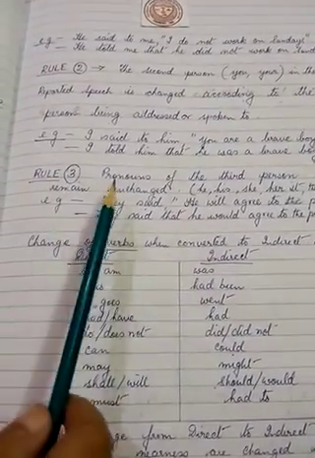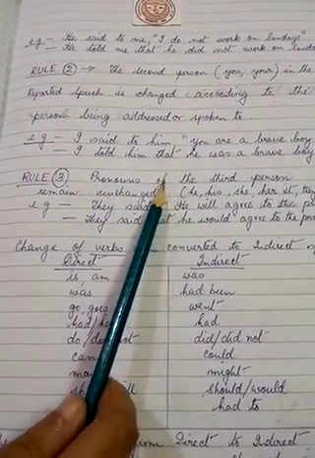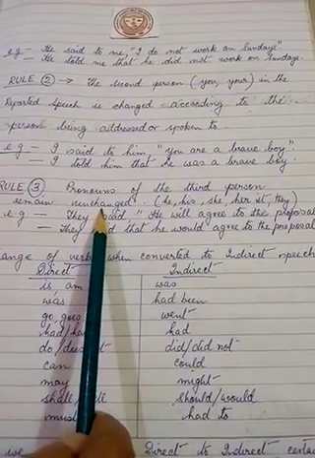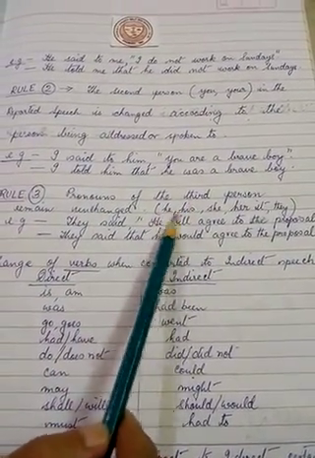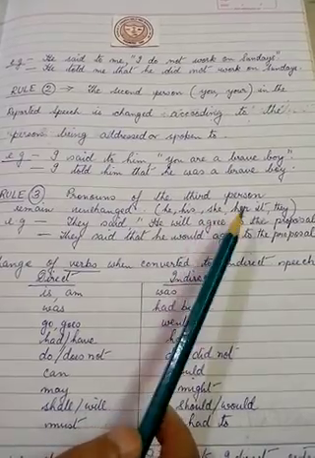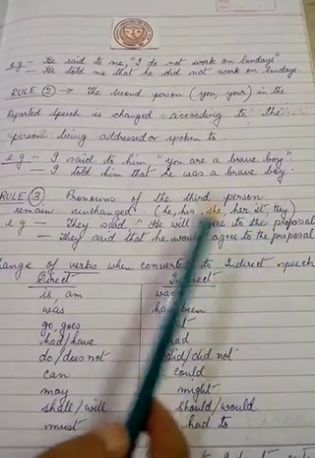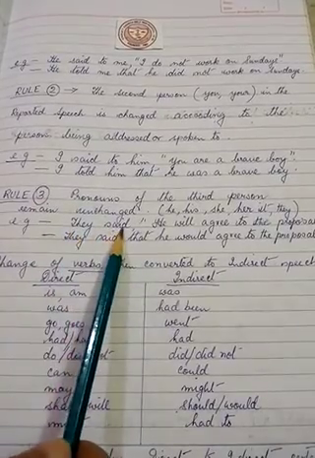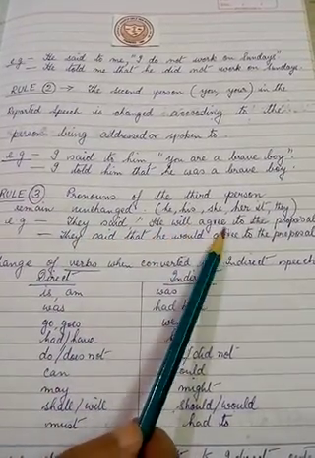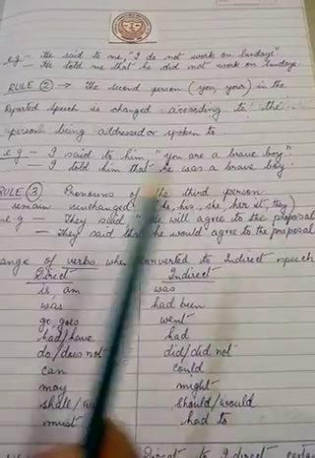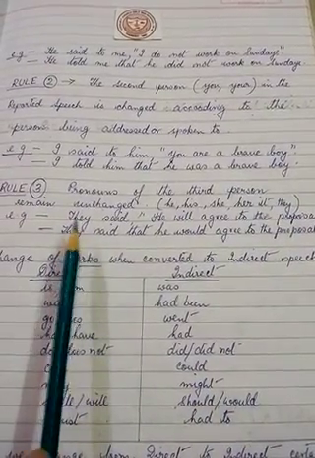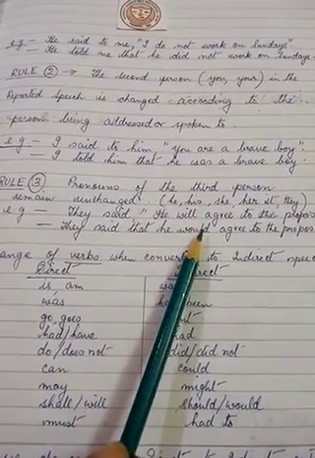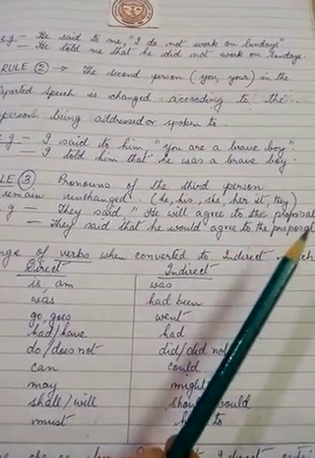Now rule 3. Pronouns of the third person remain unchanged. Example: he, his, she, her, it, they. All these remain unchanged. See the example. They said, he will agree to the proposal. When we change it to indirect, they said that he would agree to the proposal.